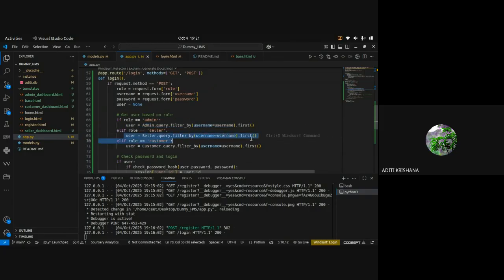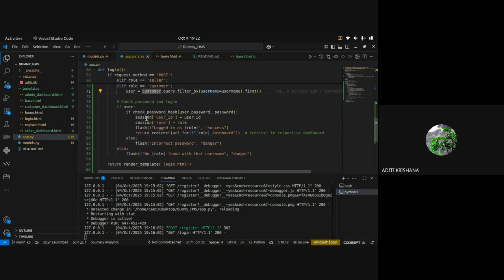Similarly with shopkeeper, meaning seller, and customer. So once the value is stored, for example, a customer XYZ123 who tried to log in, his details will be saved inside this user variable, and now it is going to be checked that the password is matching or not, the role is matching or not.